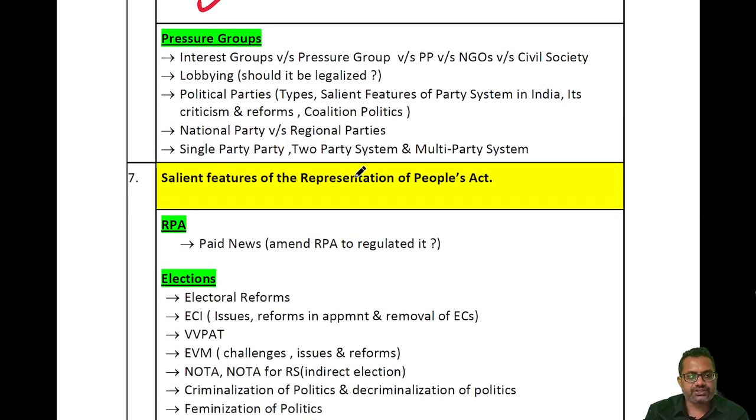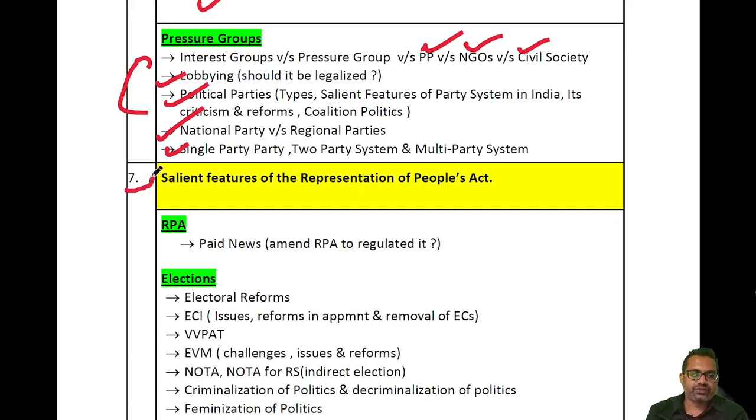Then you have pressure groups, interest groups, political parties, NGOs, civil society, what are the differences? Then there is a debate whether lobbying should be legalized in India. What are the political party systems in India and the world over? National parties versus regional parties, single party versus two party versus multi-party system. So these will all come under the title of pressure groups.